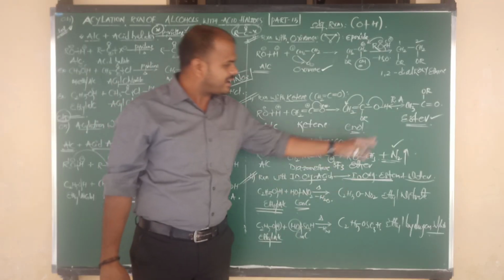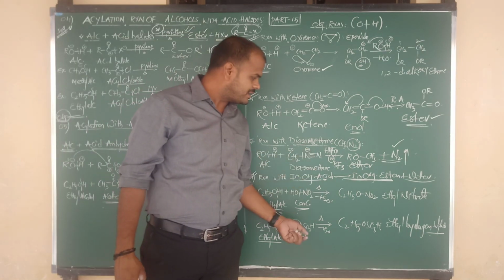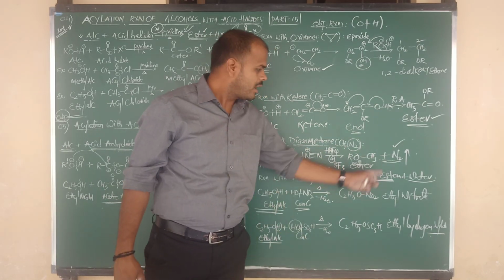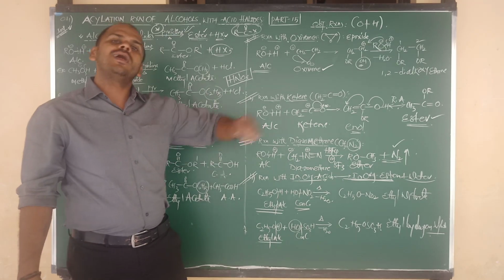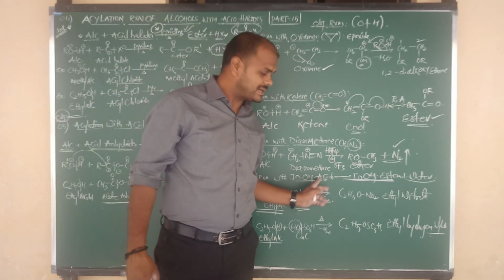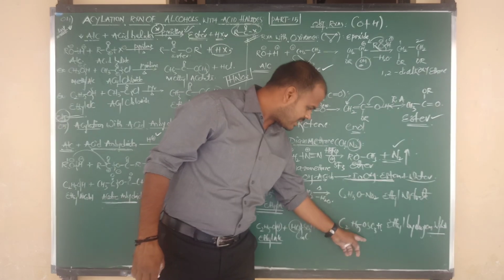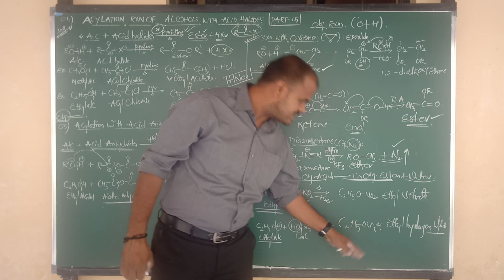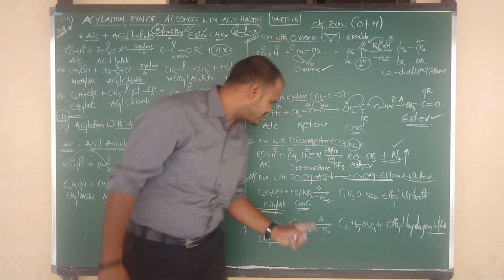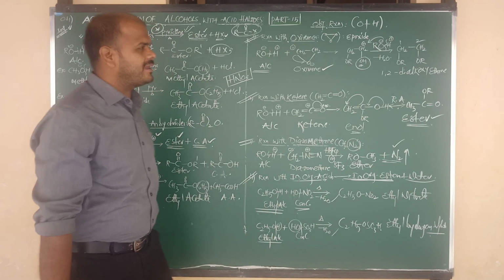Final touch. Alcohols on reaction with oxirane give 1,2-dialkoxyethane. Alcohols on reaction with ketene give ester. Alcohols on reaction with diazomethane in presence of HBF4 give ether along with the liberation of N2 gas. And alcohols on reaction with inorganic acids form inorganic esters like ethyl nitrate and ethyl hydrogen sulfate, along with the formation of a water molecule. I hope you understand this clearly.